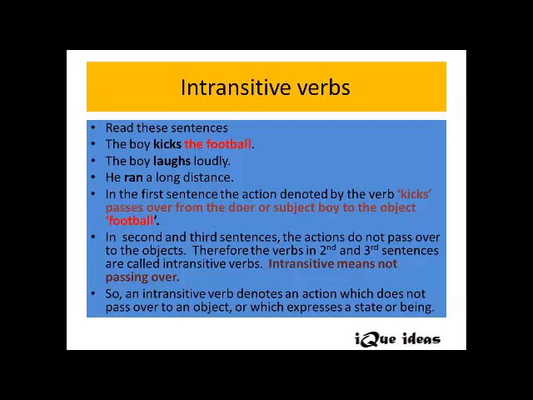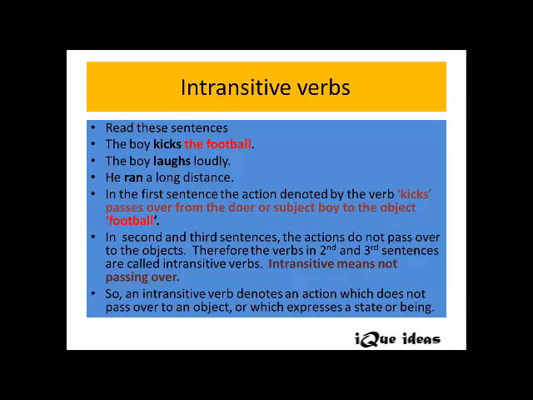Therefore, the verbs in second and third sentences are called intransitive verbs. Just remember one thing: in is always for not, right? Intransitive means not passing over, right? When we have intransitive verbs in sentences, the actions do not pass over to the object.